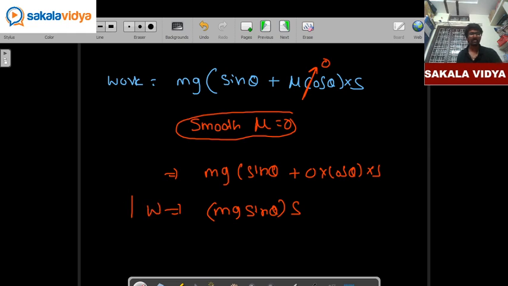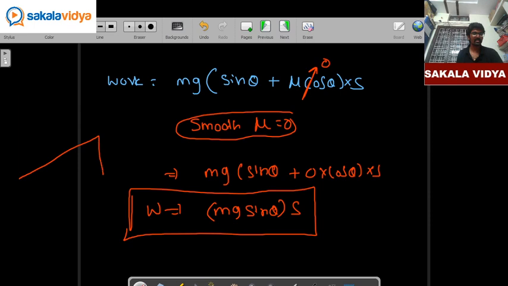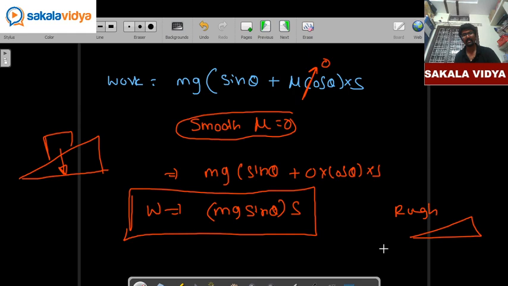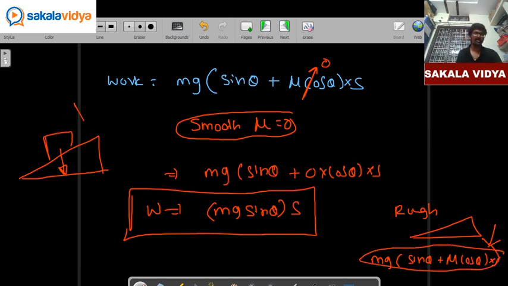So what is the work done formula for a smooth wedge or a smooth inclined surface? The formula for that will be mg sin theta into s, whereas for a rough surface or rough inclined plane the formula will be mg times of sin theta plus mu cos theta into displacement. This is for a rough surface and this is for a smooth surface.